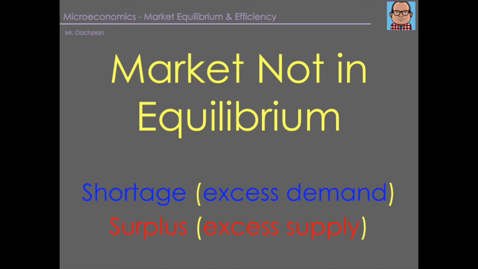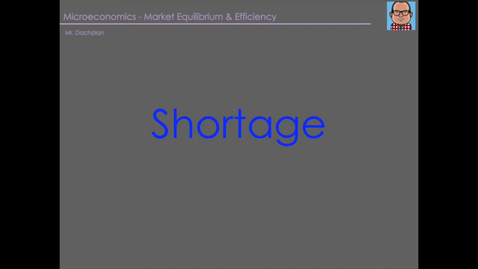When the market is not in equilibrium, it is either in a shortage or a surplus. A shortage is characterized by an excess in demand. It is a situation in which the quantity demanded is greater than the quantity supplied. This occurs when the price in the market is below the equilibrium price. A surplus is characterized by an excess in supply. It is a situation in which the quantity supplied is greater than the quantity demanded. This occurs when the current price in the market is above the equilibrium price.